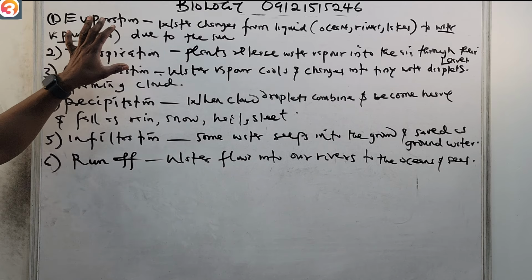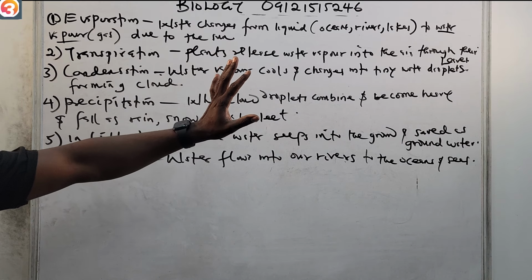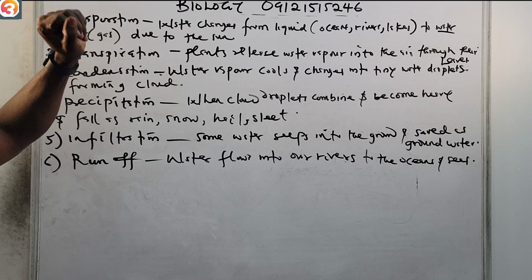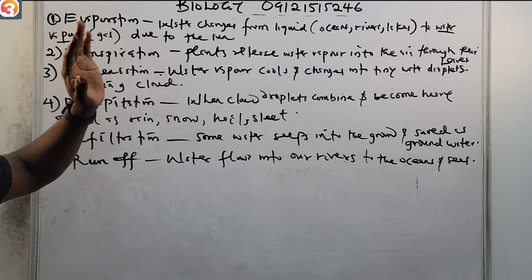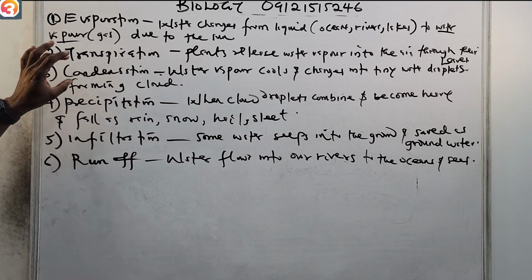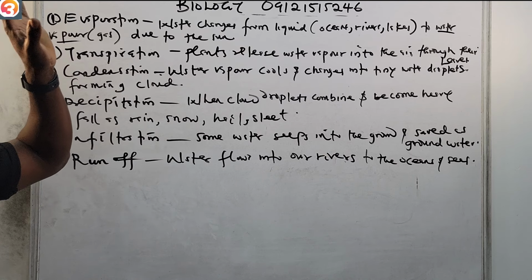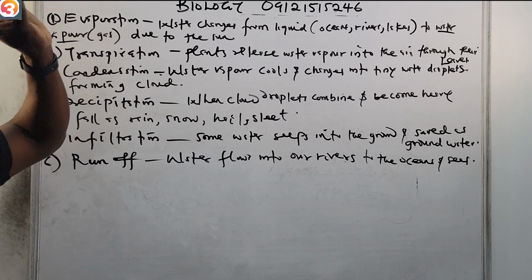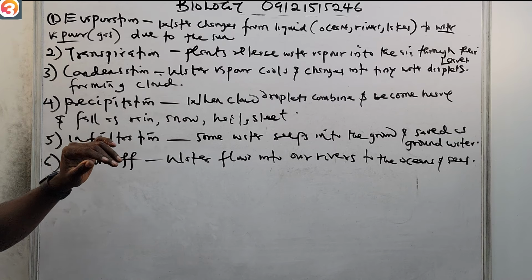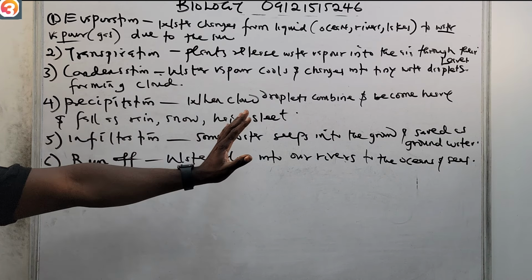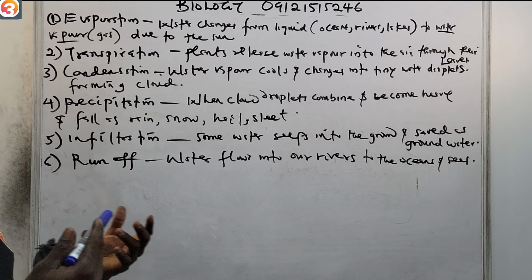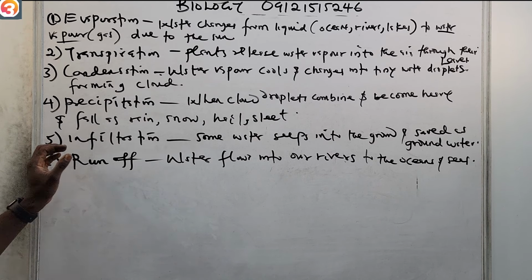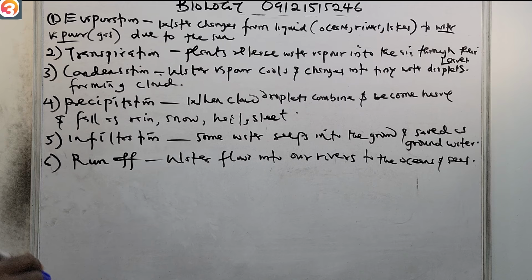Now evaporation: water changes from liquid to gas due to the heat of the sun. Transpiration: plants lose water vapor from the leaves. Condensation: water vapor cools and changes into tiny water droplets, then it forms the cloud. Then precipitation: when cloud droplets combine and become heavy, they fall as rain. They can fall as snow, sleet or hail also. Then infiltration: some water seeps into the ground and is saved as groundwater.